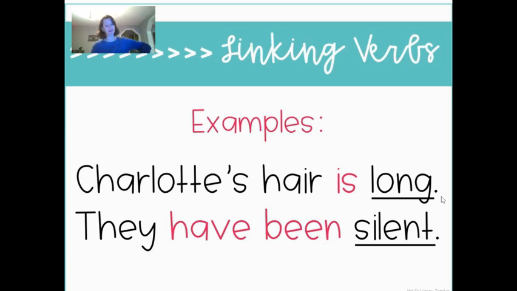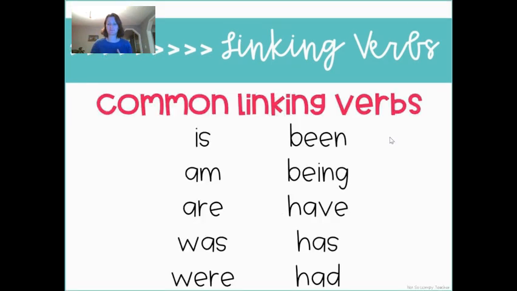So link on to that idea. And then silent is kind of describing what they are like. And the linking verbs are have been. So it's saying they have been in the past, or they have been up until now, silent. So it's kind of linking those two ideas together.